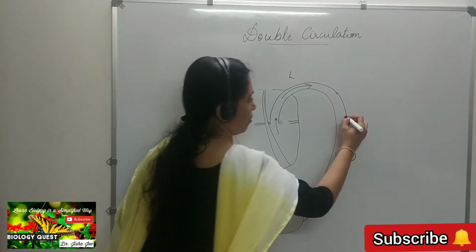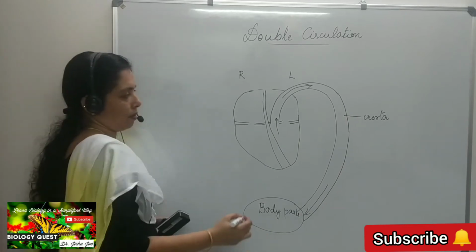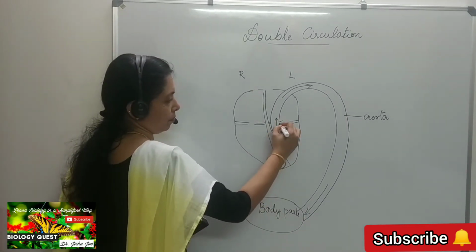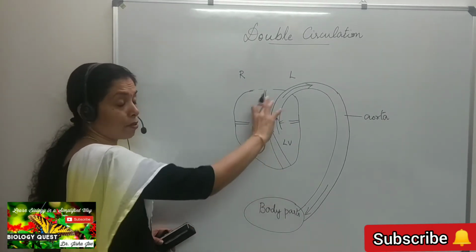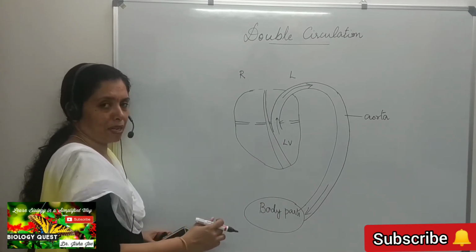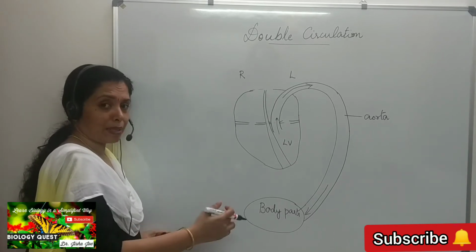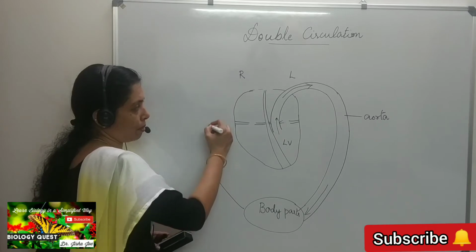That is the aorta. That is the left ventricle. The aorta supplies the necessary oxygen and nutrients to the different body parts, and from the body parts, the carbon dioxide and the waste materials are carried away